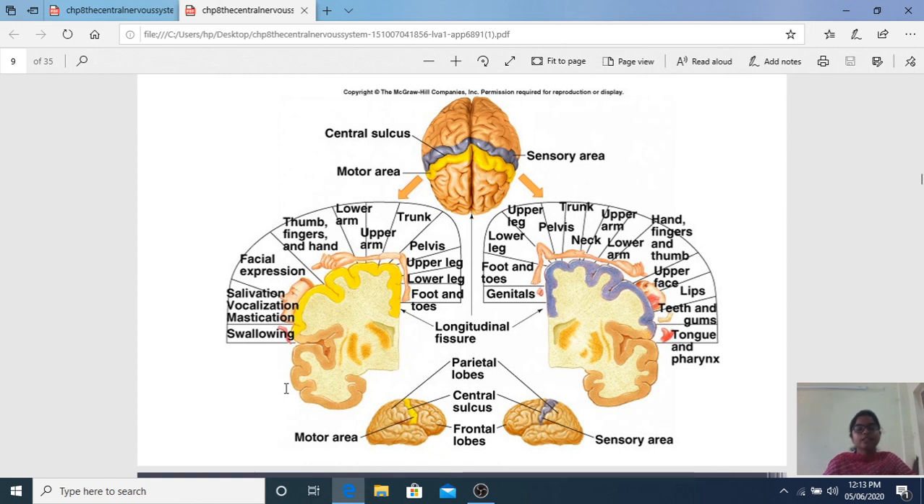The spelling: H-O-M-U-N-C-U-L-U-S, homunculus. I'll write it for you. Homunculus representation, where different parts of the body are controlled by different parts of the brain.